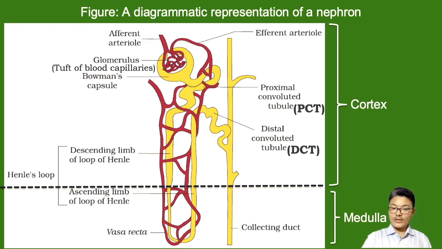So Bowman's capsule is made up of a single layer of cells, and it filters the blood, and the filtrate is passed through the renal tubule. The blood which has less or no waste will be passed through the afferent arteriole, which is branching around the renal tubules. The filtrate passes through the renal tubule, and there is reabsorption occurring. Reabsorption is mainly done by Henle's loop, and then there is formation of urine.